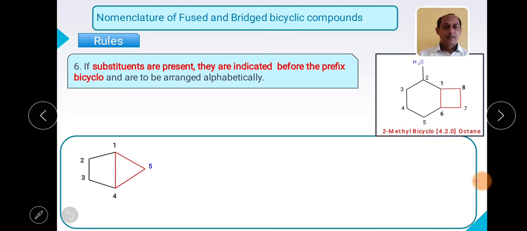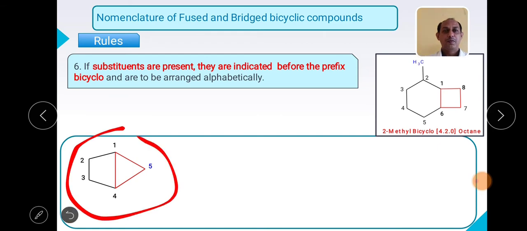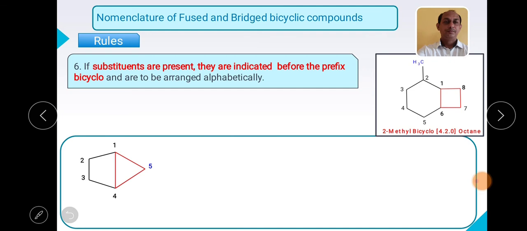We will see one more example. So this is a molecule for which we want to give the nomenclature. So what can we write? First prefix, always bicyclo. Always first we have to start with the word bicyclo. Then the bracket. Your bracket must contain the carbon atoms present in the largest ring.